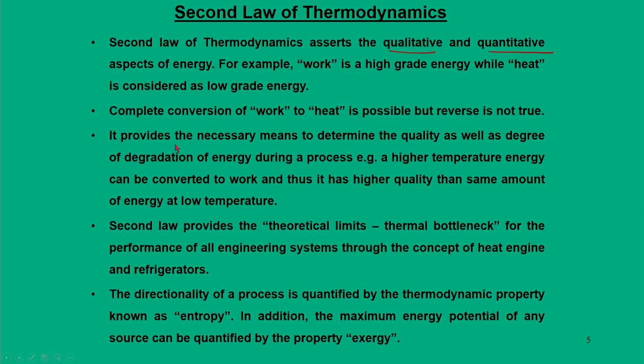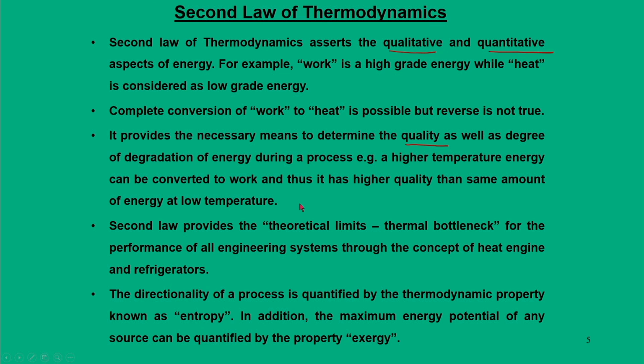The second law of thermodynamics provides the necessary means to determine the quality as well as the degree of degradation of energy during a process. For example, a high temperature energy source can be converted to work, so it is called higher quality than the same amount of energy at low temperature.